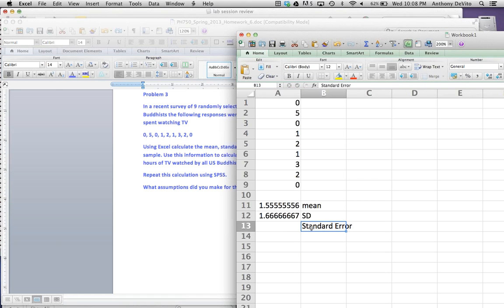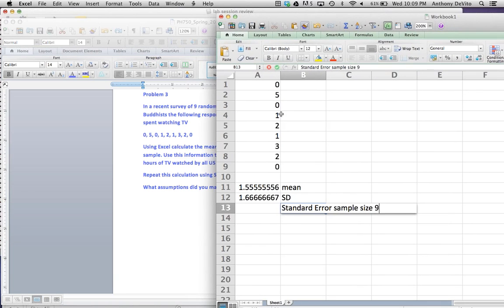The standard error is the standard deviation of the sample results of size 9. It's dependent, in this case, on a sample size of 9, right? It's not a standard error for any other distribution of means. It's the standard error for if you repeatedly took samples of size 9 from this population. What's that going to be equal to?